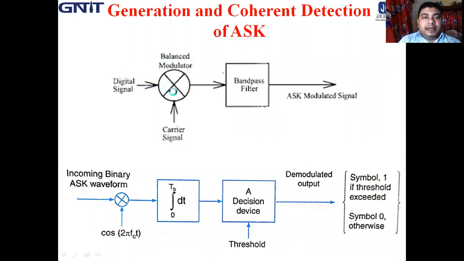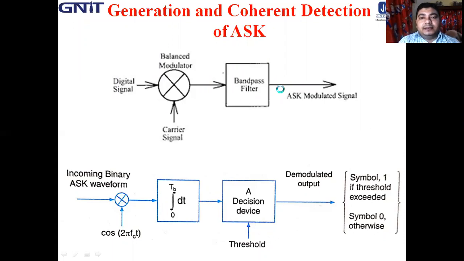See, the balance modulator or multiplier is required for generation of the ASK signal. So here the input is digital data and a carrier signal. After the modulator, it goes through a band pass filter, so a band-limited signal, or ASK modulated signal, is generated. Now the receiver, or detection. As we know, it is a coherent type of ASK.